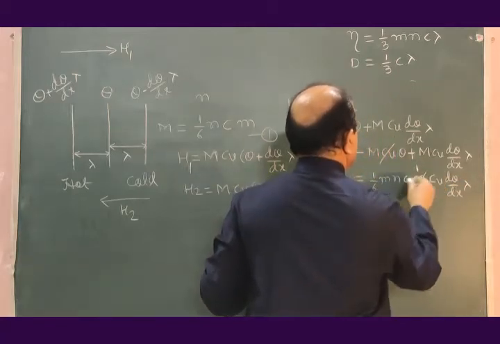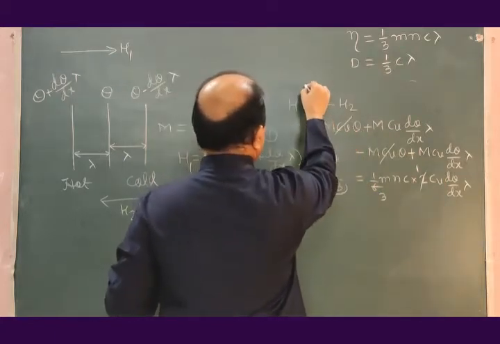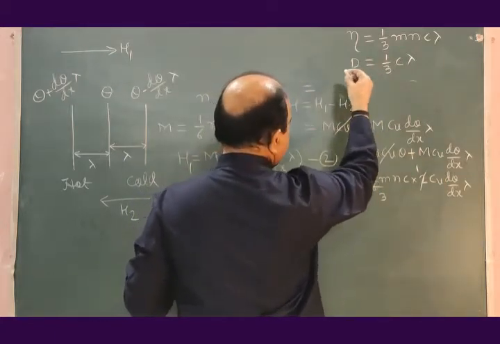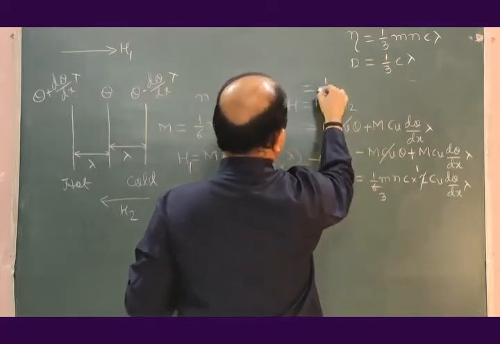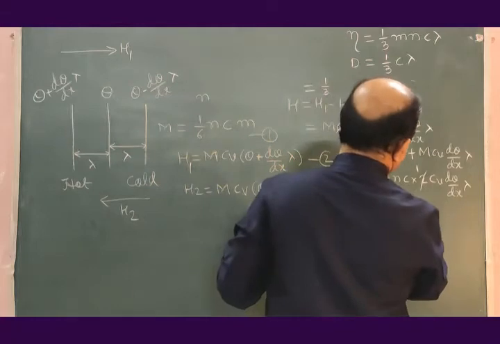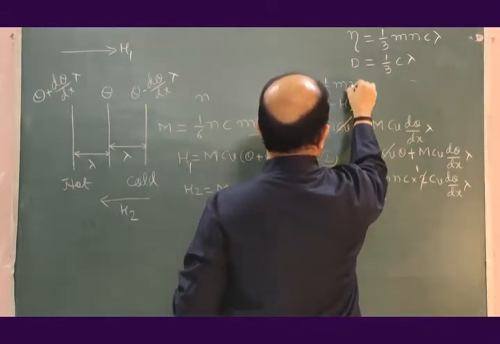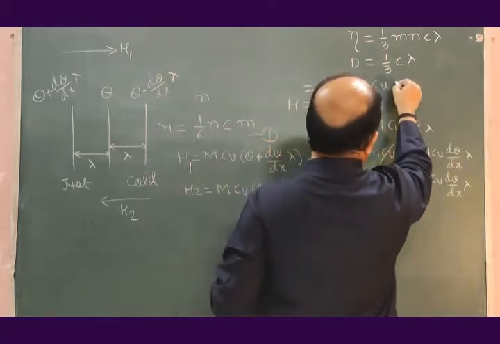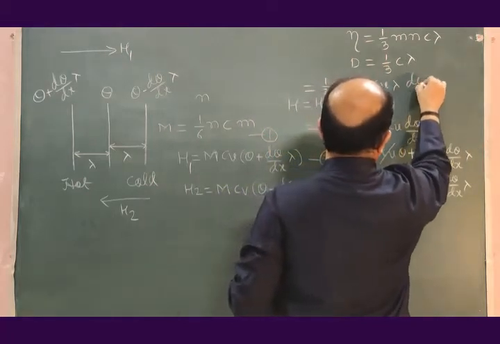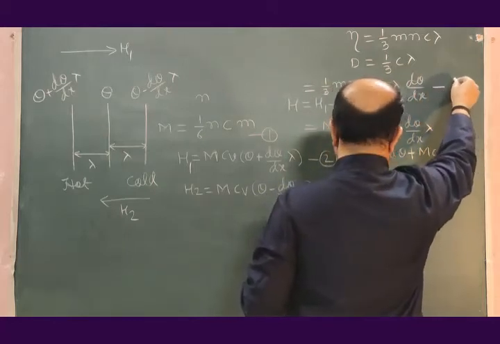2 1s are 2, 2 3s are 6, and therefore we got H is equal to 1/3 m n c Cv lambda into d theta by dx.